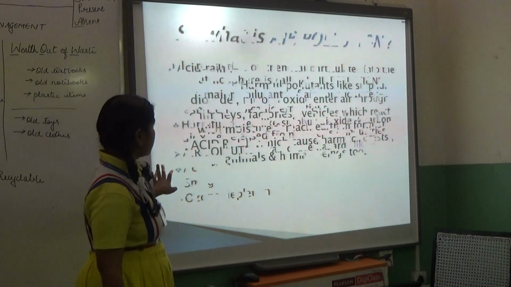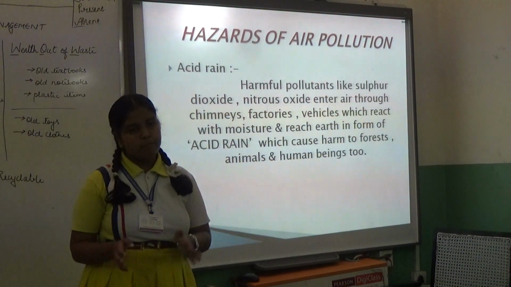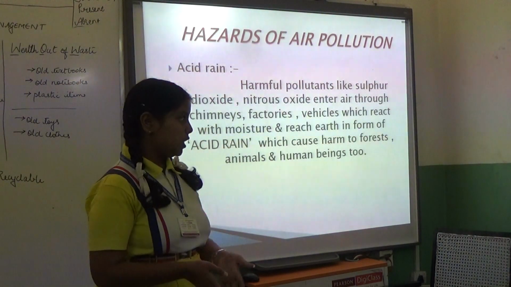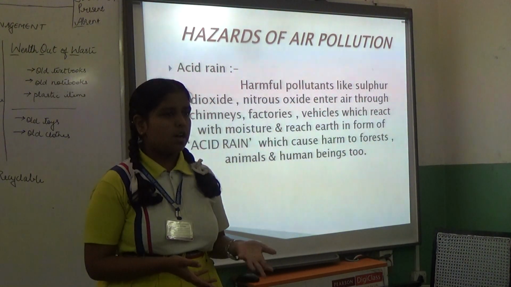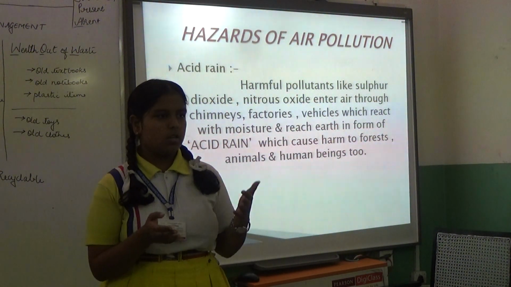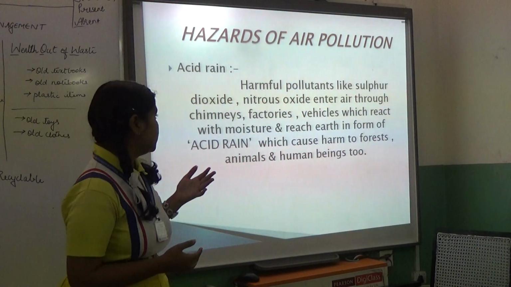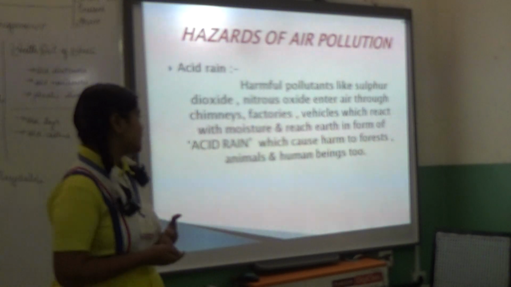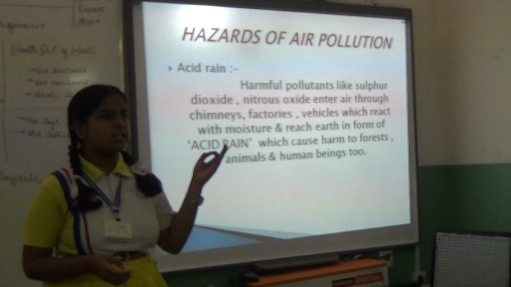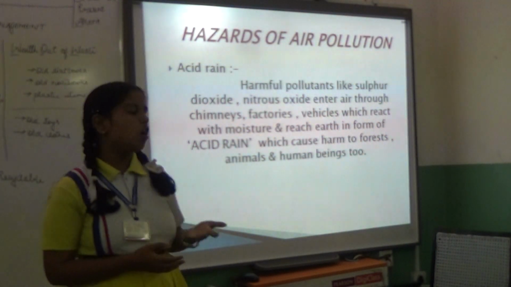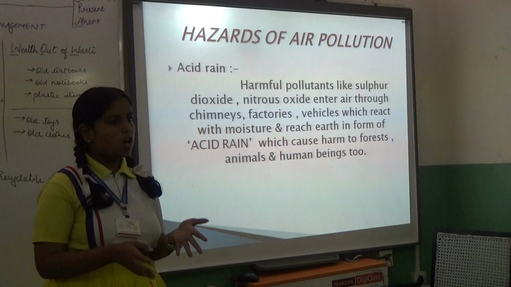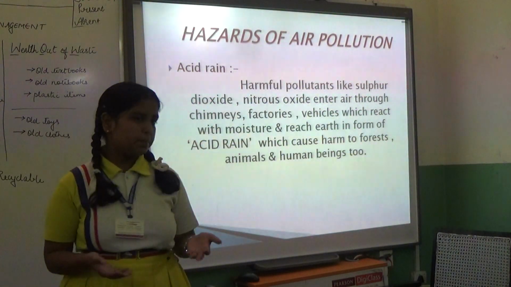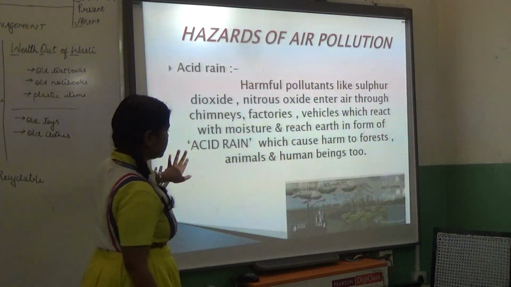So first let us talk about the acid rain. Harmful pollutants like sulfur dioxide and carbon dioxide are released from the cars, bikes and etc. into the air, which react with the moisture and form sulfuric and nitric acid, which results in the form of acid rain or acid snow. It causes a lot of harm to the forest, animals and we human beings too. So here's the cycle.